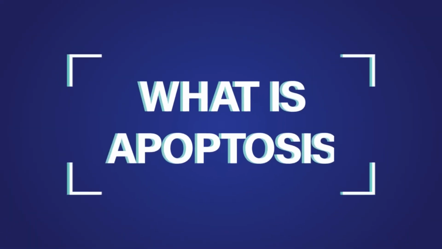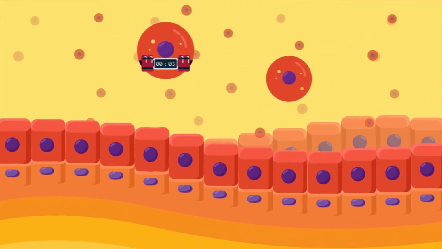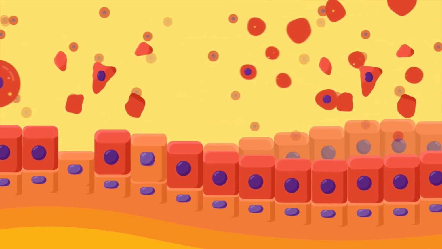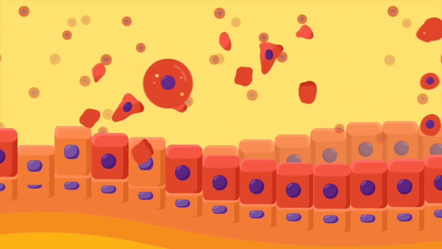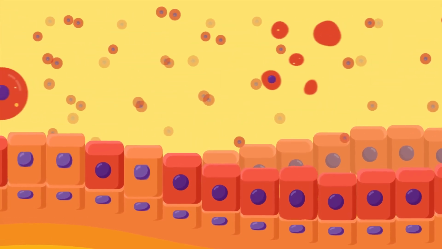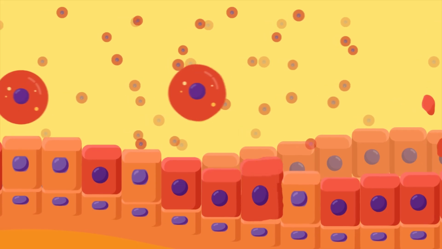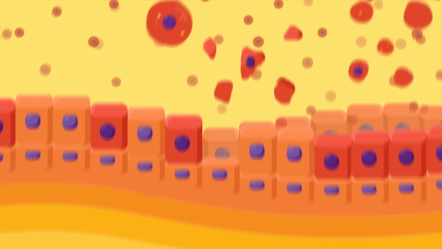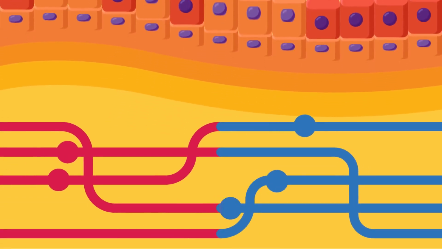What is apoptosis? Apoptosis is a pre-planned, regular process of cell death occurring in the body where the cell itself actively takes part in its own death. It occurs as part of normal cellular multiplication and turnover. So cells die naturally to maintain a balance of the cellular multiplication. Apoptosis is required for smooth functioning of the body.